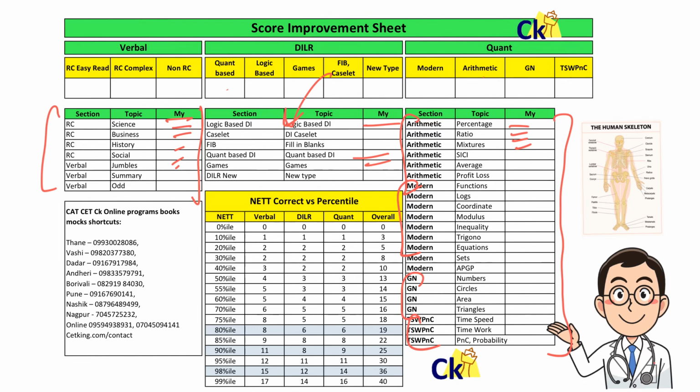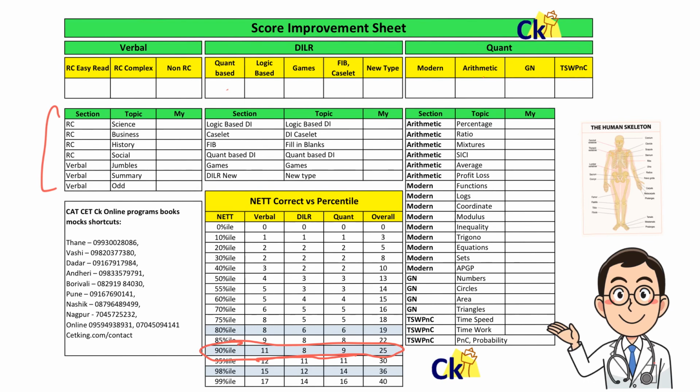Now for example, let's look at the targets. My target is simple. My target is 80 percentile. Let me remove this part. So my target is 90 percentile. Let's keep it that way. 90 percentile is my target. This is as per the new paper pattern. Now to get 90 percentile, I have to score 11, 8, 9. Let's assume 10, 10, 10. So my target score is 10 per section.